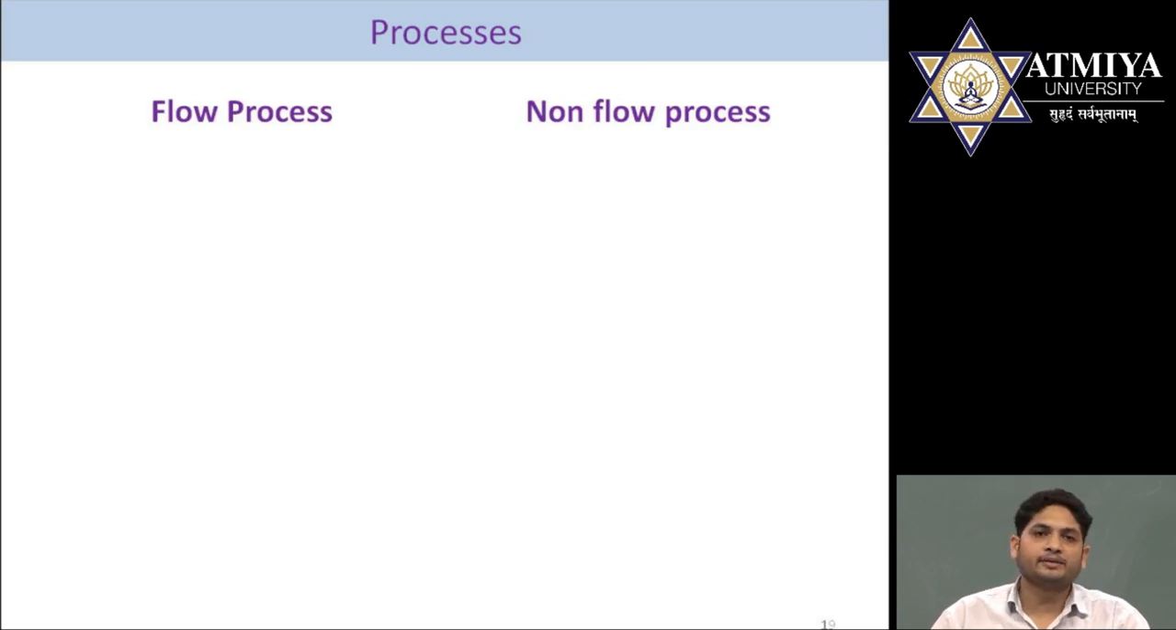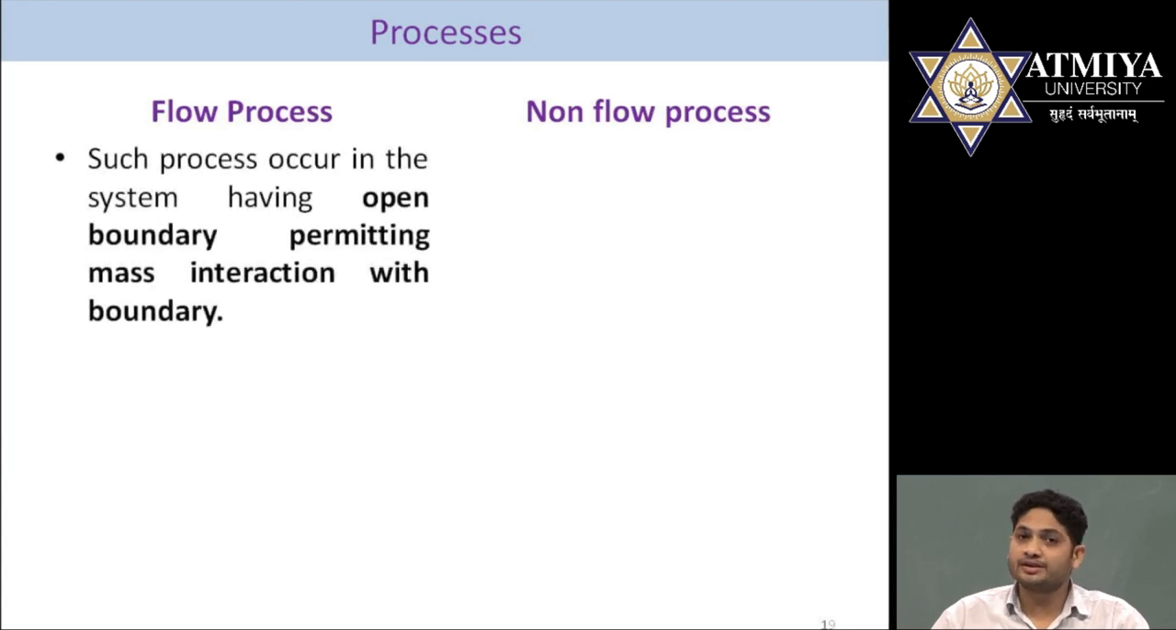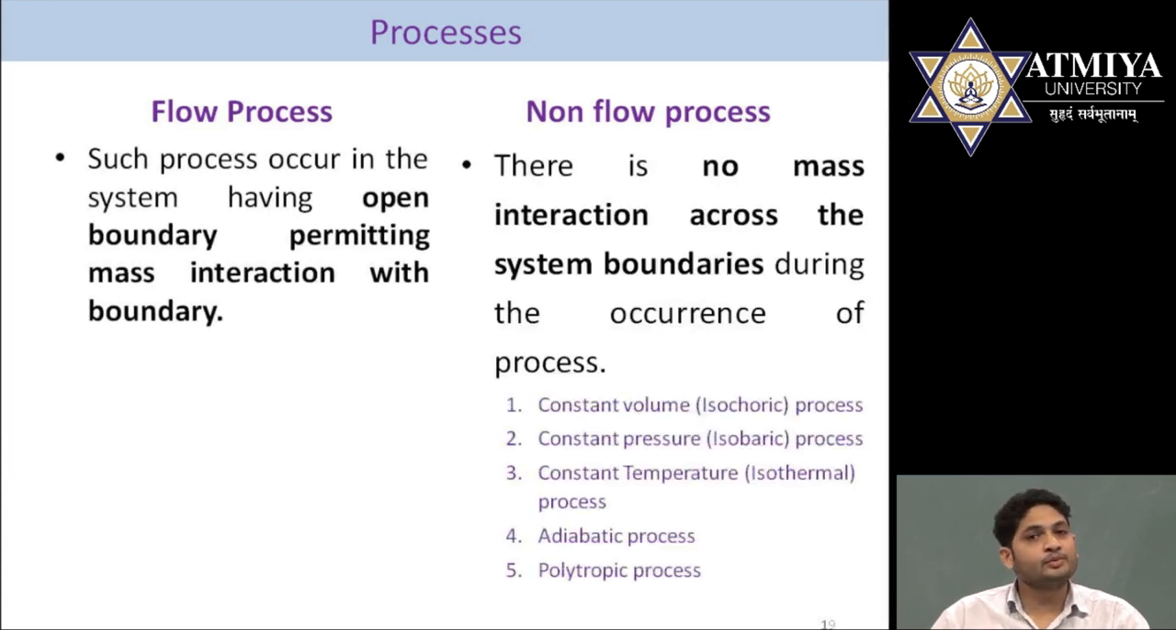Basically there are two types of thermal processes that occur in the universe: flow processes and non-flow processes. What do you mean by a flow process? A flow process is one in which an open boundary is available and mass interacts with the boundary. In a non-flow process, there is no mass interaction with the system boundary. In our topic, we will discuss non-flow processes.